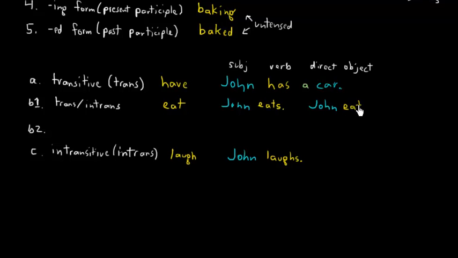John eats, and we'll give him an entire meal. We'll give him lunch. So John eats lunch. Lunch is the direct object, and it's what John eats.